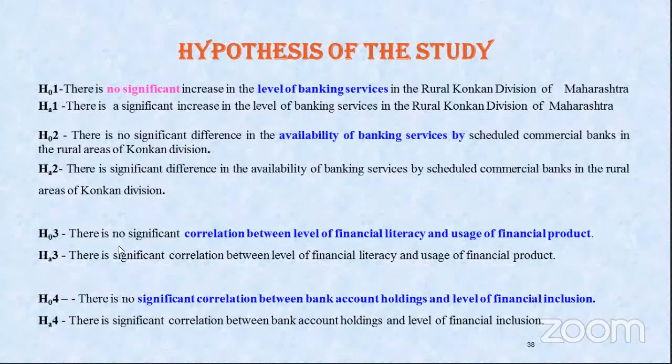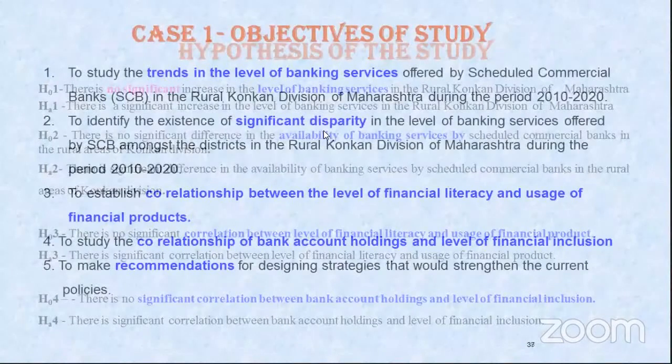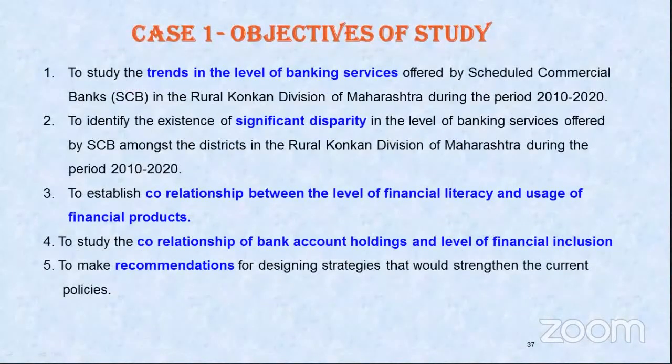Here we have written there is no significant difference in the availability of banking services, no significant disparity in the availability of banking services, and there is a significant disparity or difference in the availability of banking services. Even if you write the same thing, no significant disparity, then also the hypothesis is allowed. It does not have to be a very hard and fast statement, but it should cover this. Difference or disparity means one and the same.